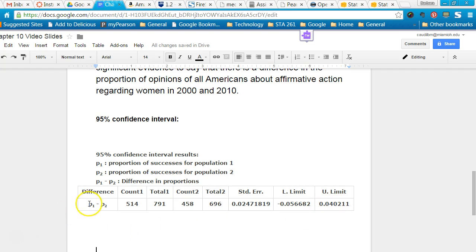When it's positive, since we're doing the subtraction here, that would indicate that proportion 1 is larger, and that's the proportion from 2000. So the proportion from 2000 is 4% larger. So, based on this interval, it is plausible that the true proportion difference could be 0, or that proportion 1 is larger by 4%, or that proportion 2 is larger by 5.7%.